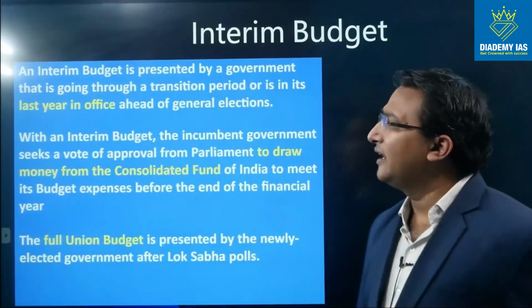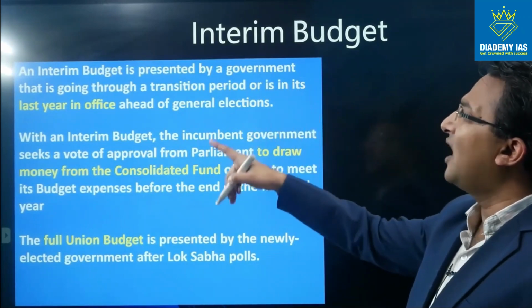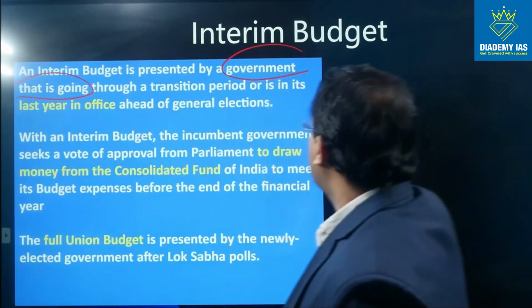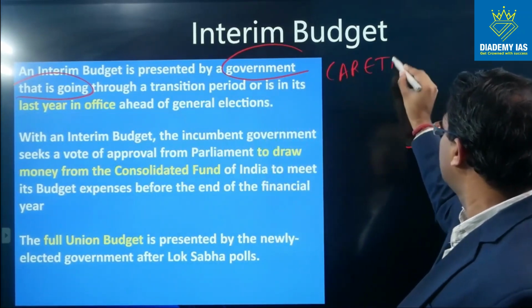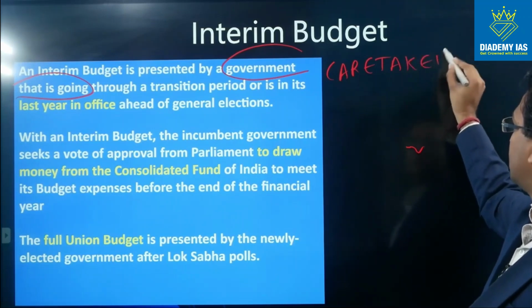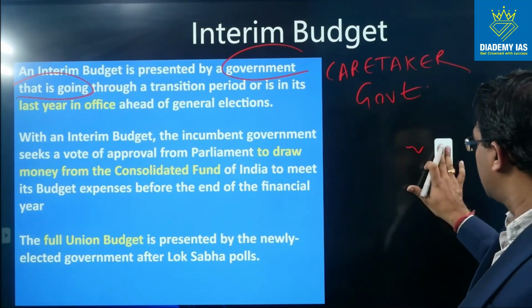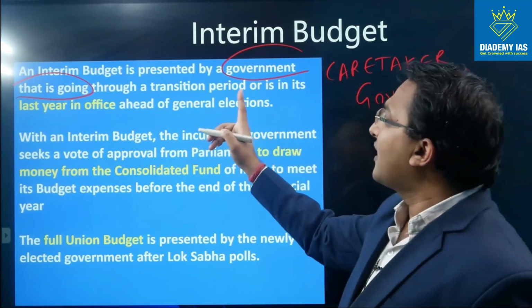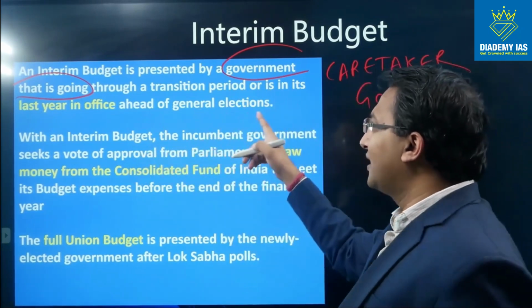Now you can see interim budget. An interim budget is presented by the government that is outgoing. So this government is also called caretaker government. Through a transition period or is in the last year in office ahead of general elections.